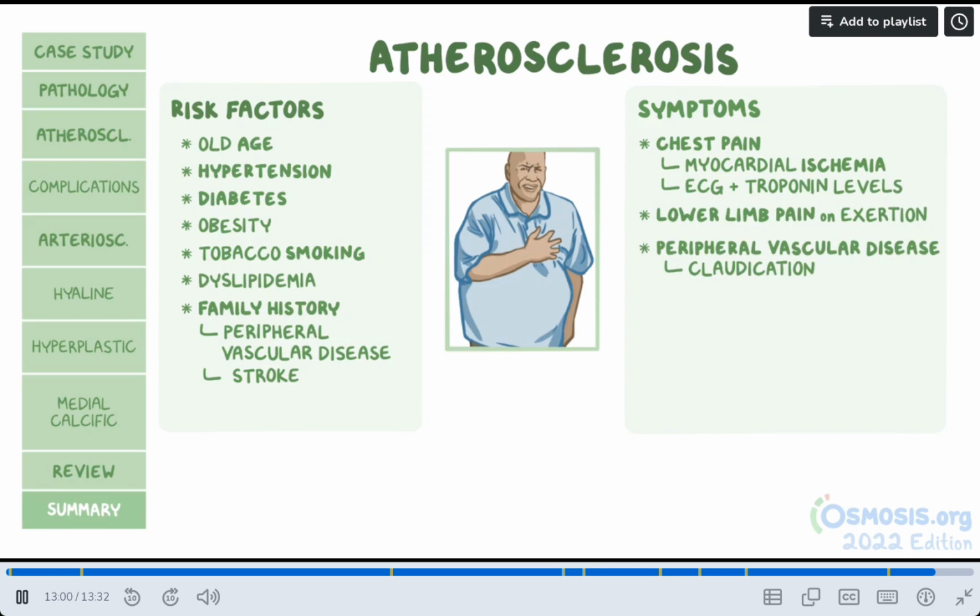After his cardiac procedure, he developed a web-like rash that is likely livedo reticularis, indicating that this procedure was complicated by a cholesterol embolus.